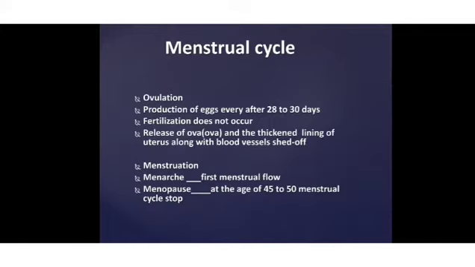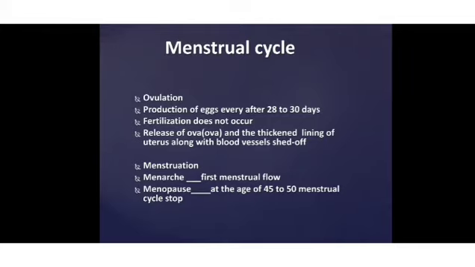Okay. Now we will learn about what is the menstrual cycle. This menstrual cycle occurs only in females. In females, the reproductive age starts at puberty and continues to approximately 45 to 50 years of age. During this period, one of the two ovaries produces an egg, or ovum, every 28 to 30 days.